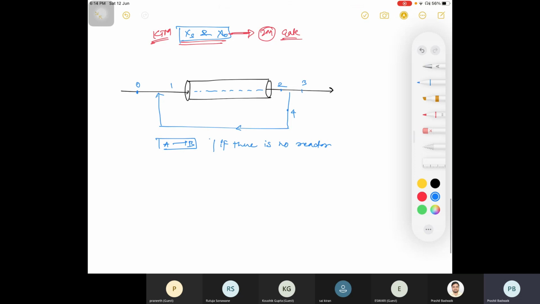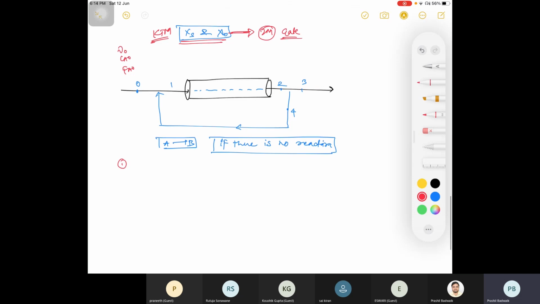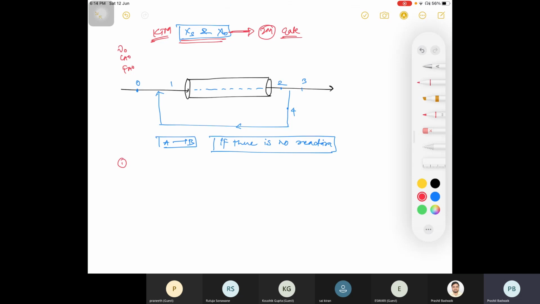Okay, if there is no reaction, you write no reaction. Suppose I am saying here you consider Fa naught, then your Ca naught will be there, and what is left? That is your nu naught. Suppose your Fa naught is 1 mole, case 1, when there is no reaction.